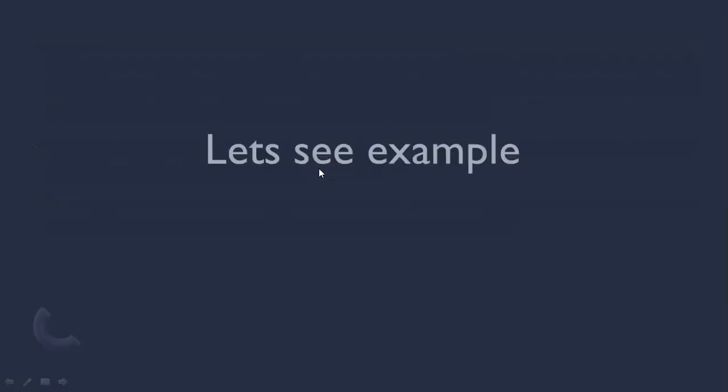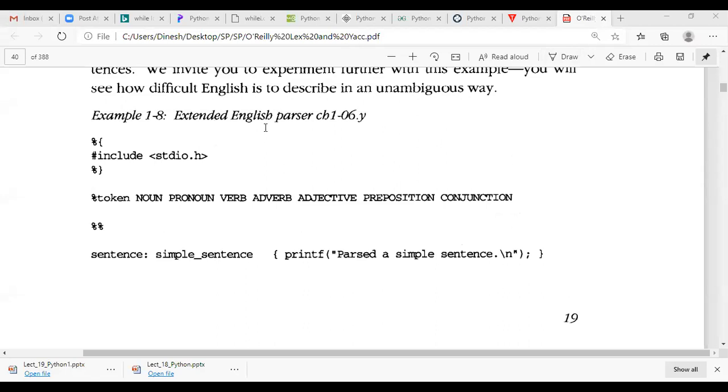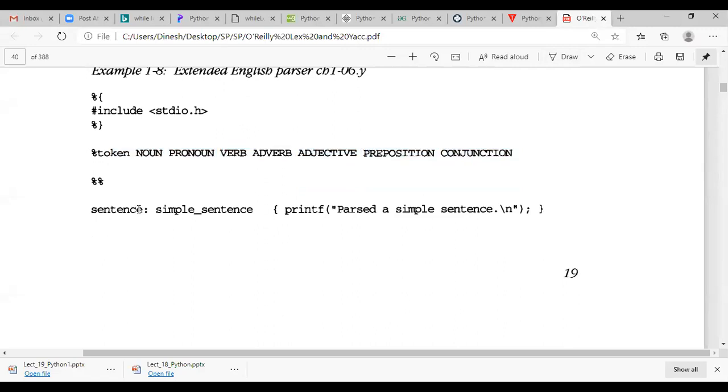Now we'll see an example for this particular rules section again. So here you can see the rule section of the example English parser again. Only one header file is given, #include <stdio.h>. So these are the tokens allowed in our language. Now this is what we call a production.